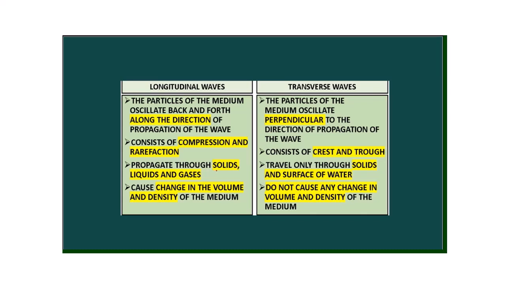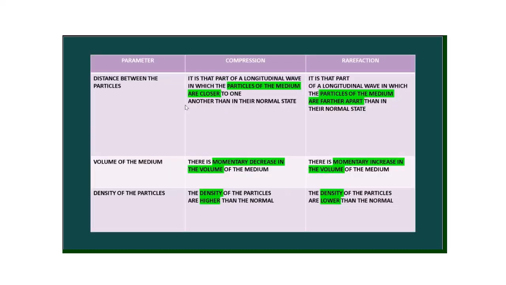Longitudinal waves can propagate through all the three different states of matter, while transverse waves propagate only through solids and on the surface of water. You observe change in volume, density and pressure in the medium, but no such changes are observed in case of transverse wave. This particular table tells us the differences between compression and rarefaction on the basis of distance between the particles, volume of the medium, and density of the particles.